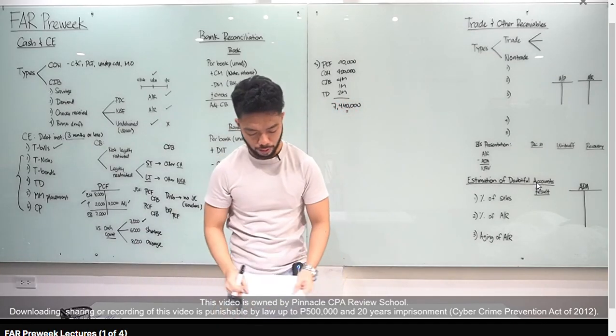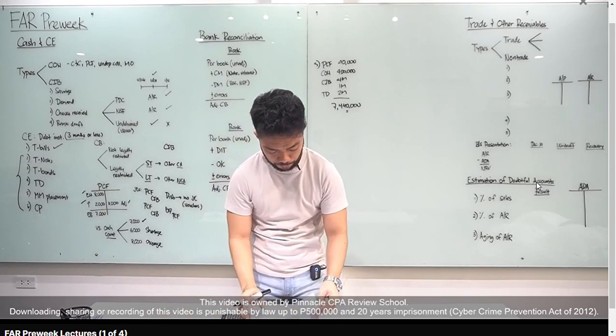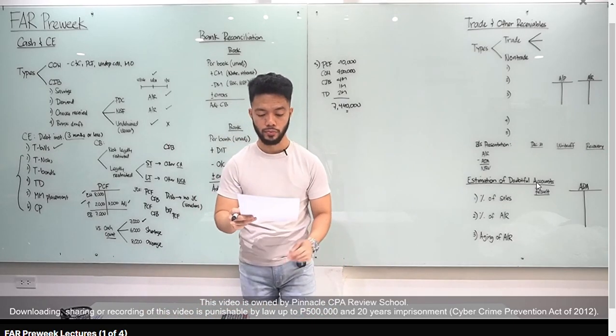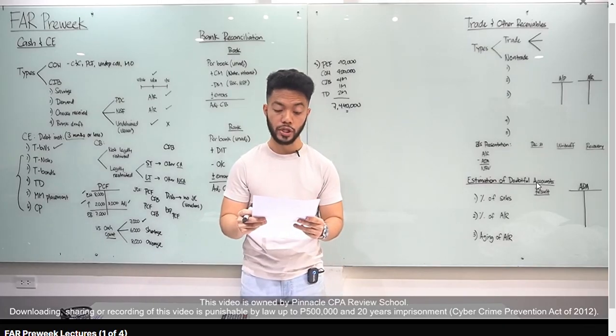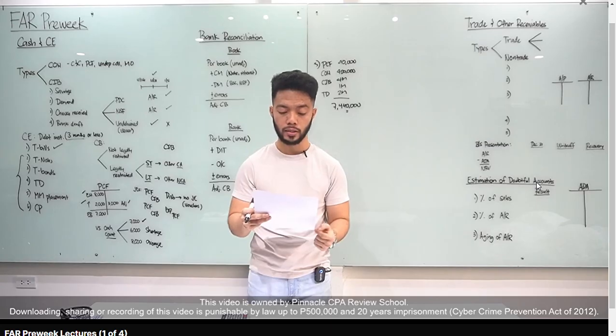Let's go to number 6. Okay. What total amount should be reported as cash? And number 7, what total amount should be reported as cash equivalents? Let's read the given. ABC Company had a checkbook balance. Pag checkbook, ibig sabihin cash in bank yan. 8 million and held the following item in the safe.